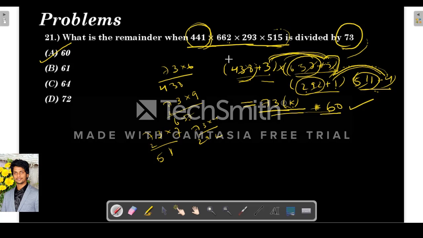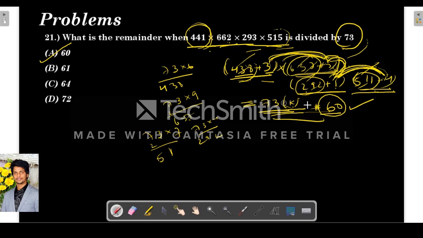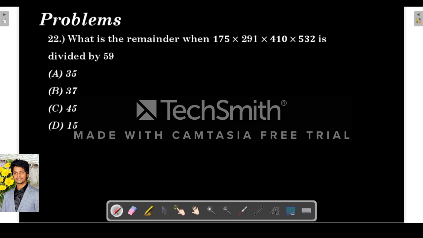I'm just telling you to rewrite these things as a multiple of 73 plus some number. So this 441 becomes 433 plus 8, 662 becomes 657 plus 5, 293 becomes 292 plus 1, 515 becomes 511 plus 4. So all these are multiples of 73. So finally, when we perform this whole multiplication, it will be in the form of 73 into k plus the multiplication of these 4. So 4 1s are 4, 4 5s are 20, 20 into 3 is 60. So when this number is divided by 73, the remainder will be 60.